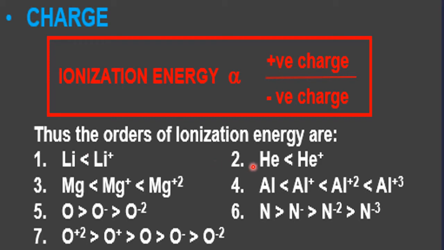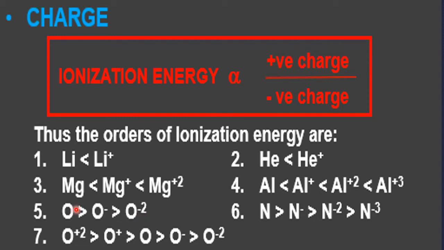Second example, helium is less than helium plus. Magnesium is less than magnesium plus. Here we have removed 2 electrons. The more electrons it has lost, the more the positive charge on the nucleus, and the control is more on the outer electrons. Very difficult to remove. And the fourth example, same: neutral to plus cation, plus 2 cation, plus 3 cation, very difficult.